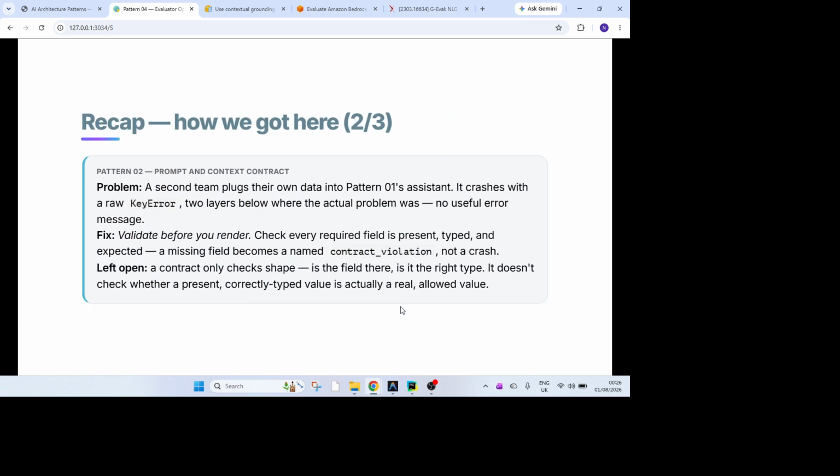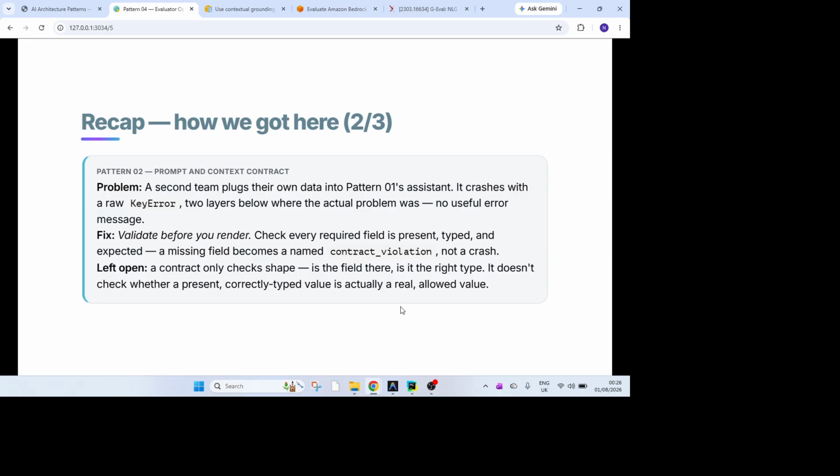What did we cover in pattern 02? A second team plugged in, and they thought they could reuse what had been built for the payment team. And the AI crashed because nothing was being validated. That was the fix we applied: validate before we ask AI to render anything.